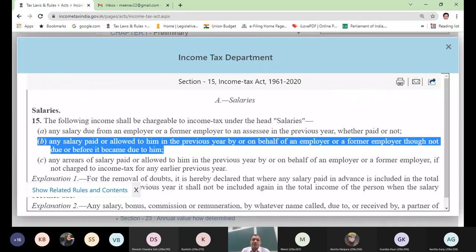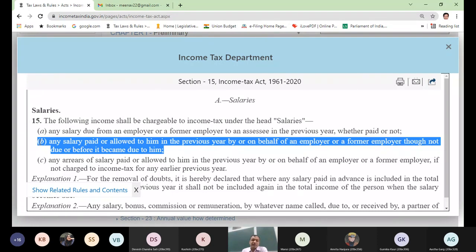Now, this situation normally does not happen. Normally in real life, first the salary will become due and then it will be paid. But let us assume that there are some employers who are willing to give some salary before it becomes due. Let us assume that those employers are still there, who might pay employees salary before it has become due.